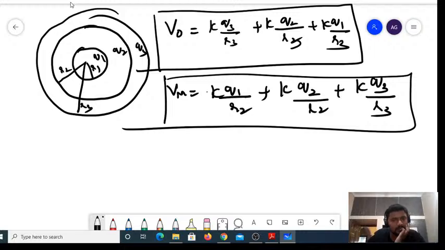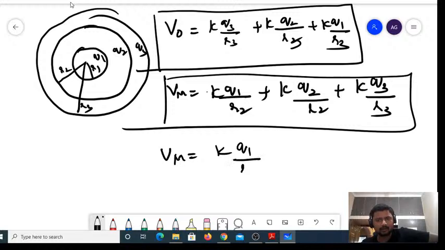Now, on the smaller sphere, V is equal to k into, due to its own sphere, Q1 divided by R1. Plus, due to the middle sphere, whatever the potential on its surface, that remains the same throughout, so it is k into Q2 divided by R2.